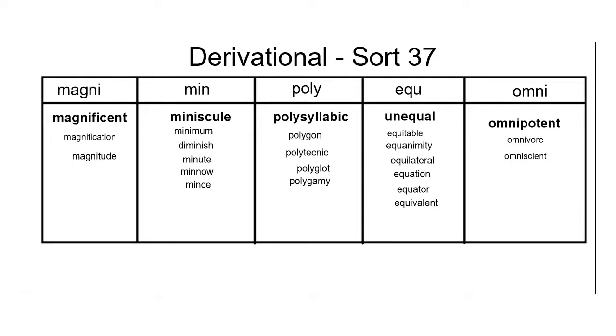Our last root is omni. Omni, you'll remember, means all. An omnivore eats plants and animals, while an herbivore only eats plants, and a carnivore only eats animals. Our last word is omniscient. Omniscient means all-knowing. As you sort your words this week, be sure to pay attention to each root so that you can figure out where the word got its meaning.